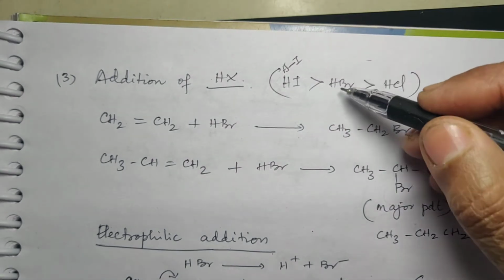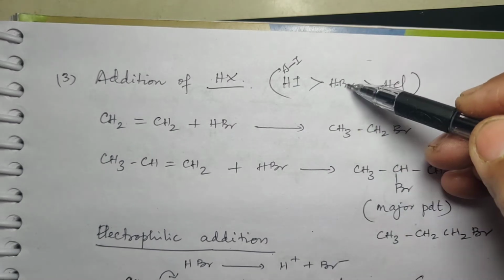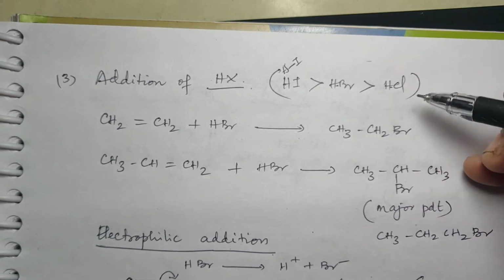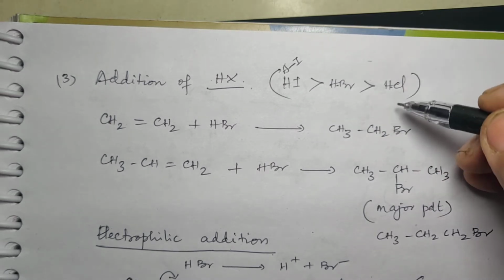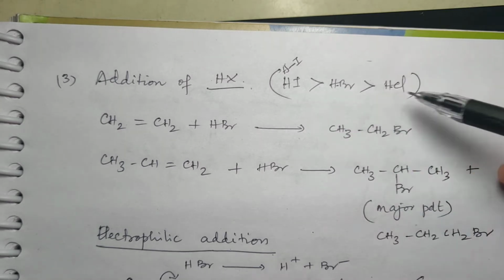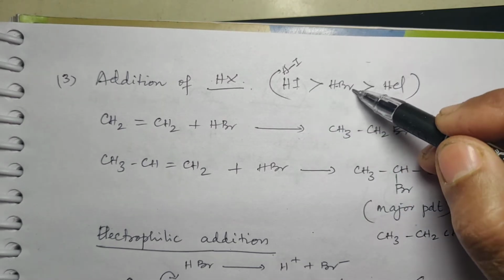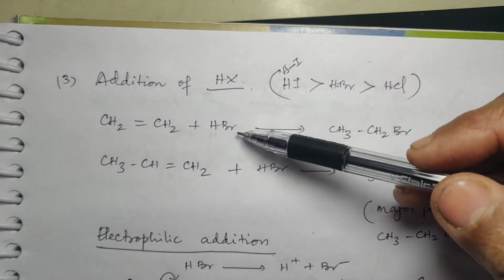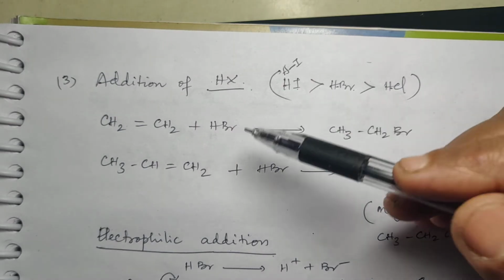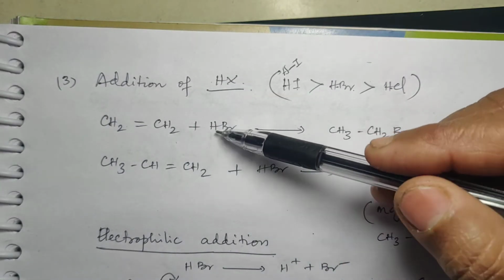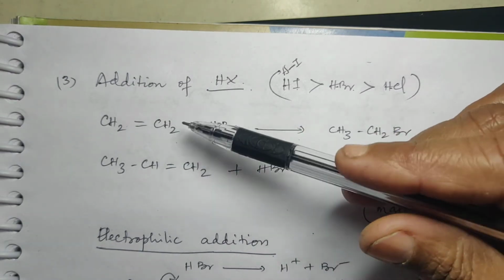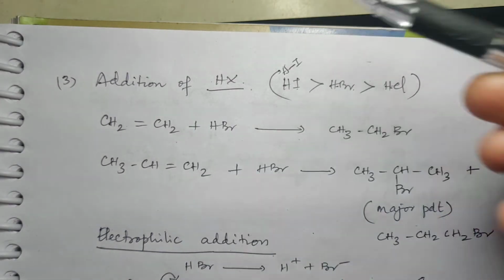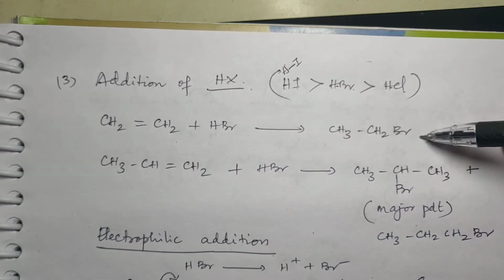Then HBr, the bond is comparatively smaller than this, so slightly higher energy may be required. Now HCl, it is much stronger and more energy will be required. So reactivity of HI is more than that of HBr, more reactive than that of HCl. Now let us show the reaction with HBr. Now in this case what will happen? Since it is a symmetrical alkene, hydrogen will go to one carbon, Br will go to another carbon. So there is no problem because it's symmetrical. One has to go to this one, one has to go to that one. So you will get CH3, CH2Br.